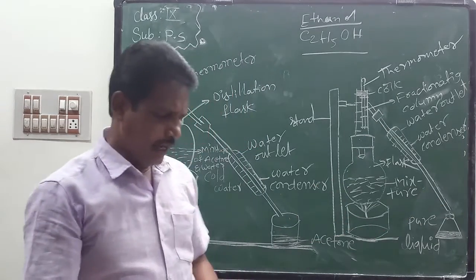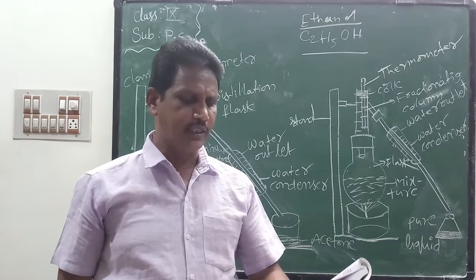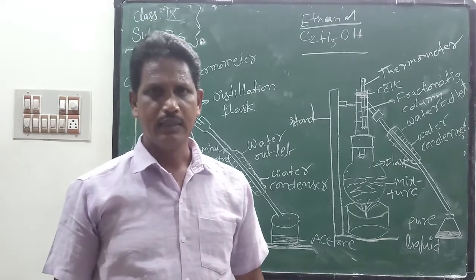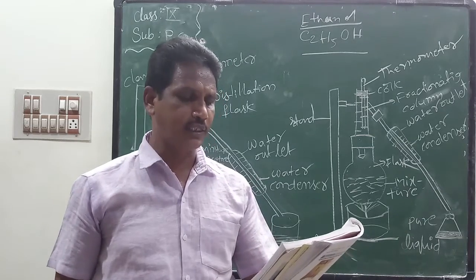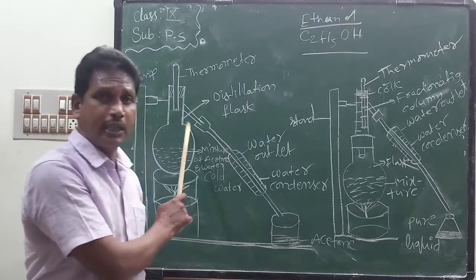To separate two or more miscible liquids when the difference in their boiling points is less than 25 degrees Celsius, the fractional distillation process is used. This is the fractional distillation process, not simple distillation.